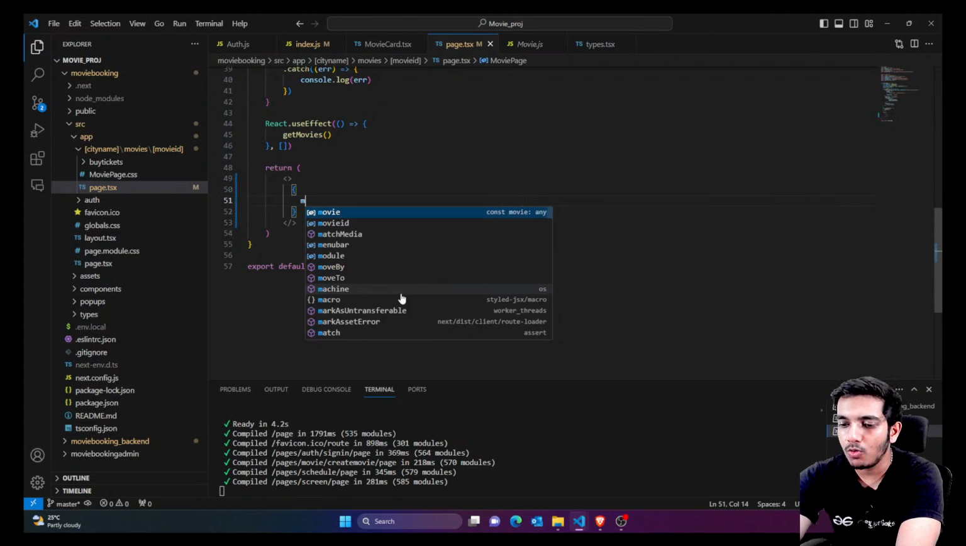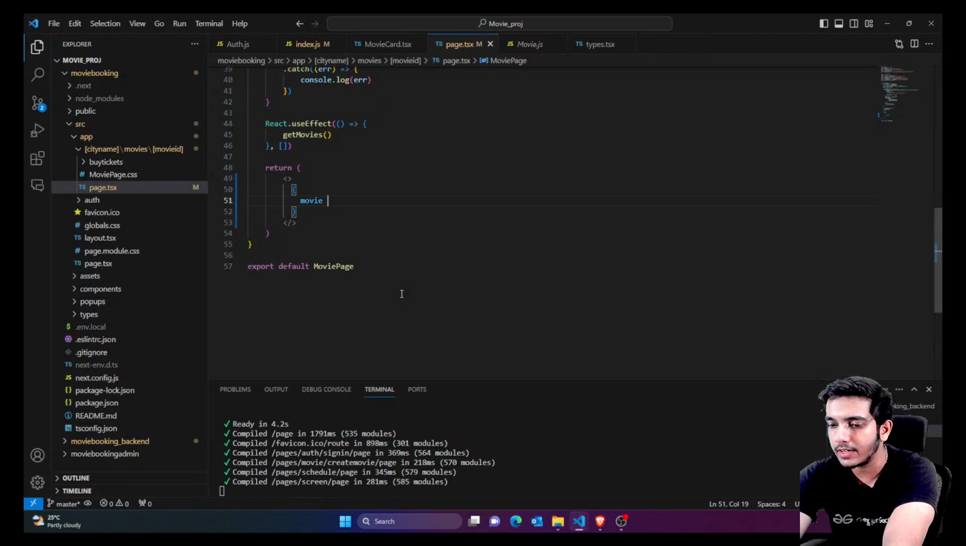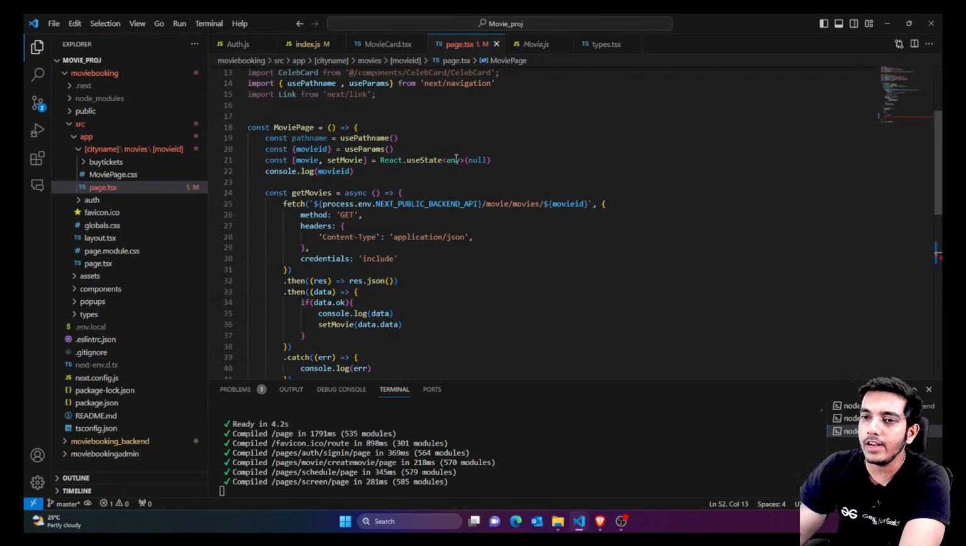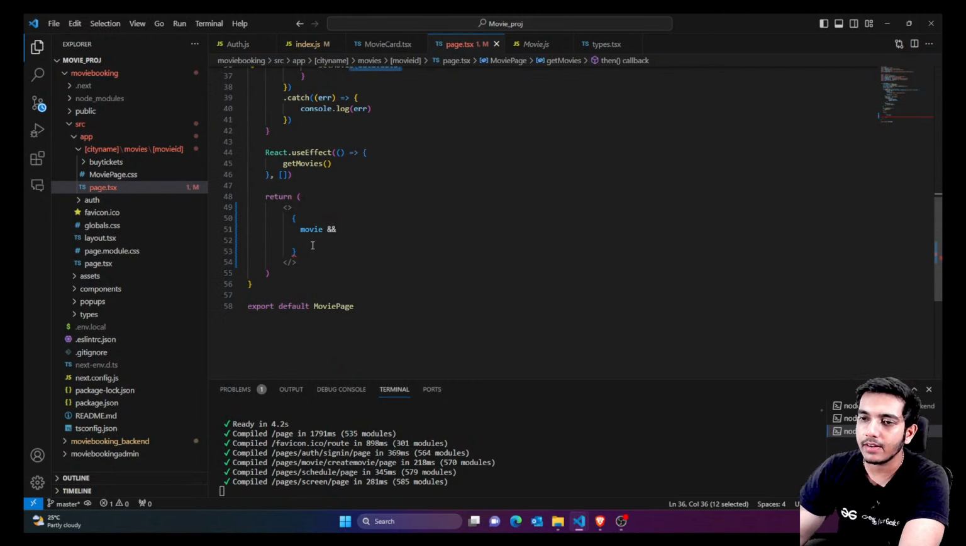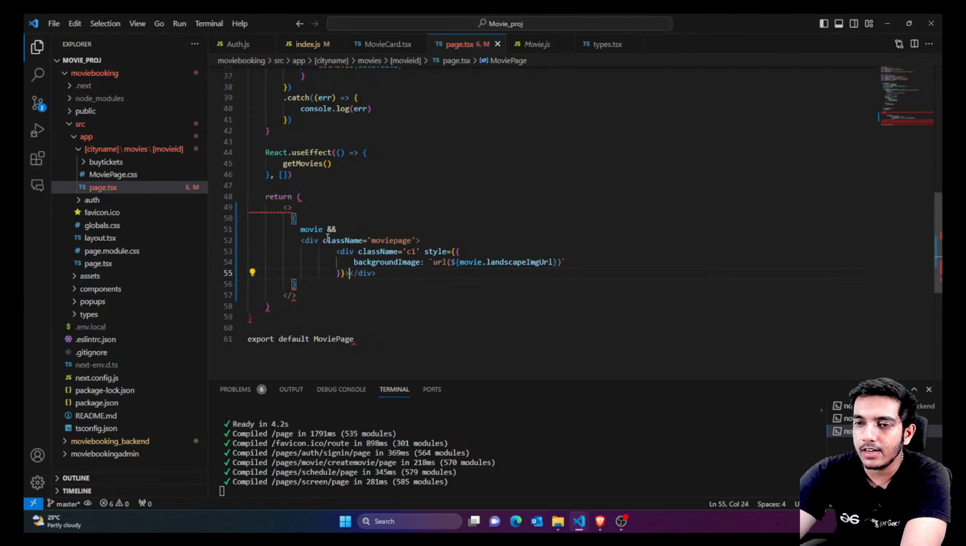I'll just say that if movie is here, that means we have the movie. We printed the movie, and we set the movie into the movie hook. So if movie is here, that means the movie value is not null. Movie initially is null, you can see, but once you get the data it's not null. If it's not null, then continue. If it's null, then you won't be showing anything. You can do something else, redirect the user to some other page, login page, or show some error, whatever you want. Yes, this is the container.